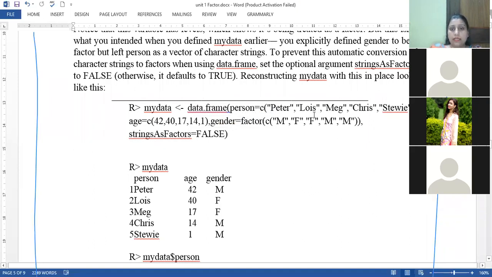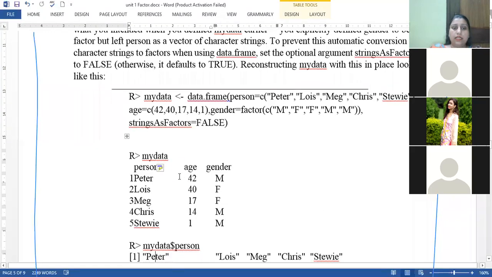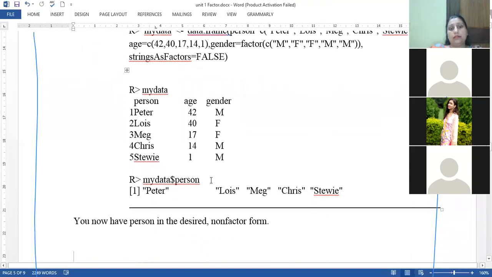To define the data set again, the same syntax is there: data.frame, the name of the persons, age and gender. We have added one more argument, stringsAsFactors equals FALSE. Now it will not convert my first column into a factor. If I print my data set and extract mydata$person, it will only give me the names of the persons. It will not convert it into a factor.